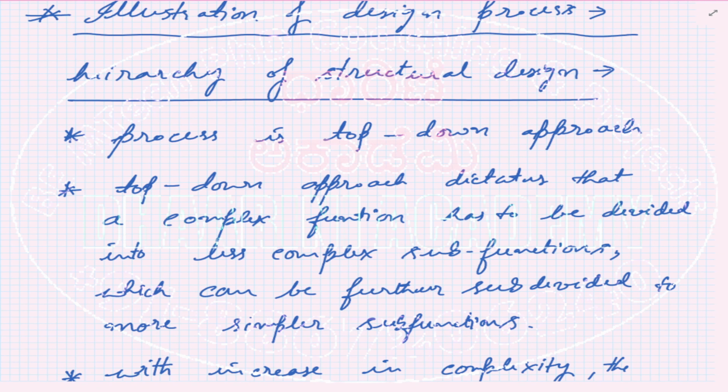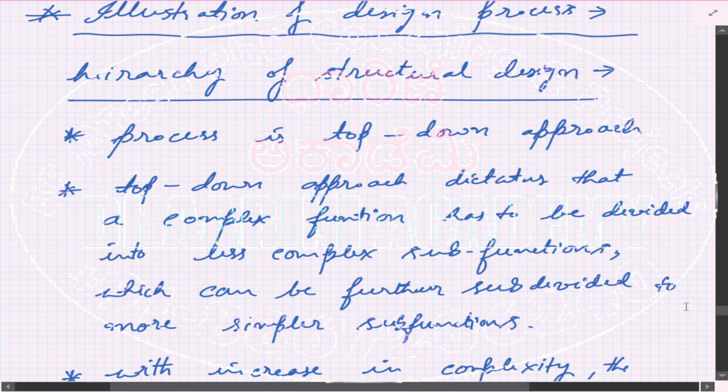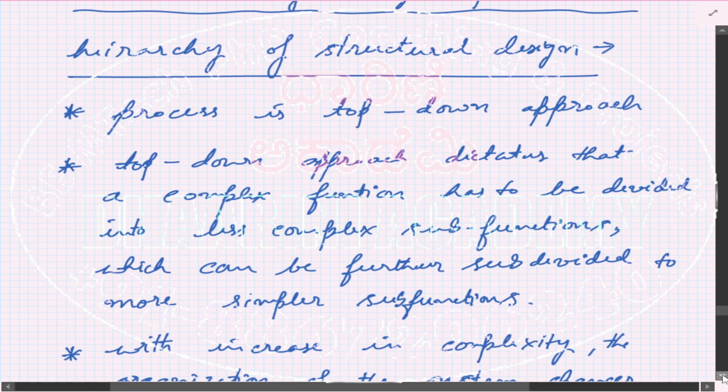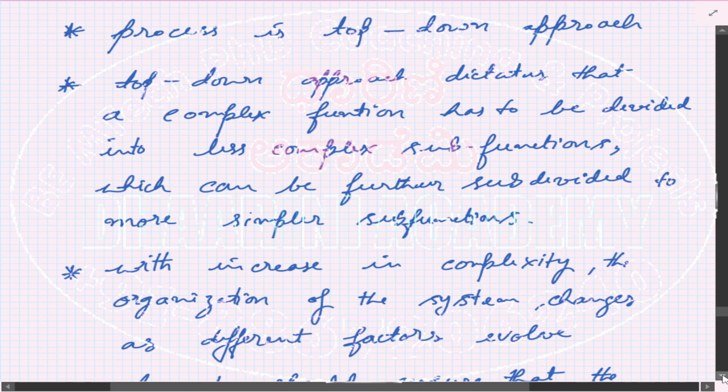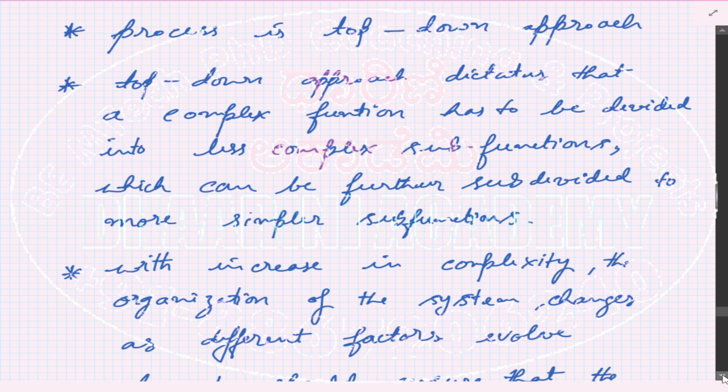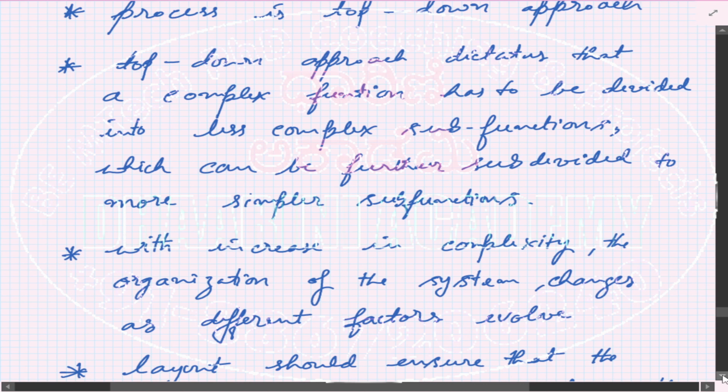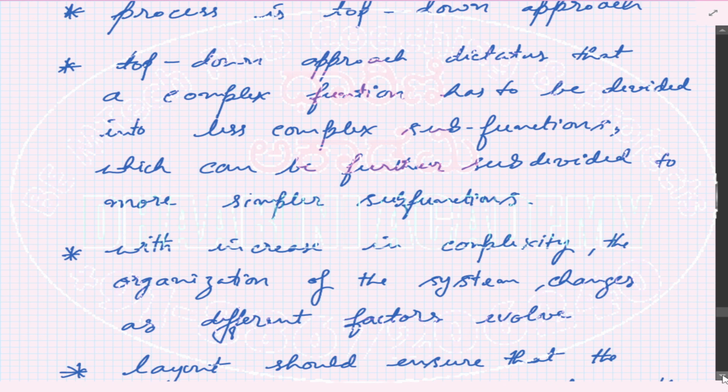In the same design process or hierarchy, after we understood that the design has to be top to bottom, we then understood that in this top-down approach, you always start with a very complex function, that is the topmost layer. You always try to subdivide each complex function into several less complex functions, which we call subfunctions, and these subfunctions are subdivided further into simpler and simpler subfunctions.